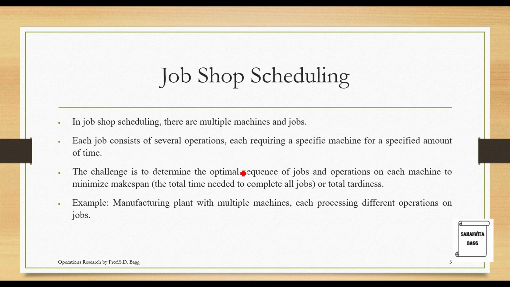The challenge is to determine the optimal sequence of jobs and operations on each machine to minimize makespan. It is the total time needed to complete all jobs, or total tardiness. So you want to reduce all the idle time, you want to do your job completion on time and in a particular sequence such that your time and cost is less. Example, manufacturing plant with multiple machines, each processing different operations on jobs.